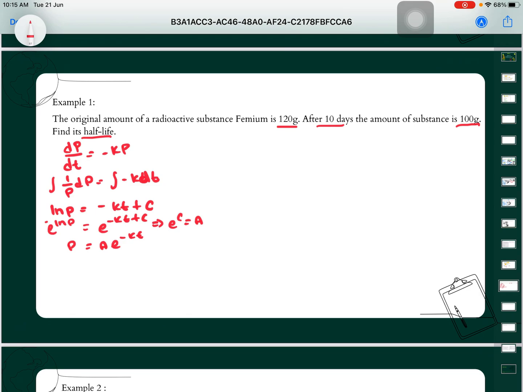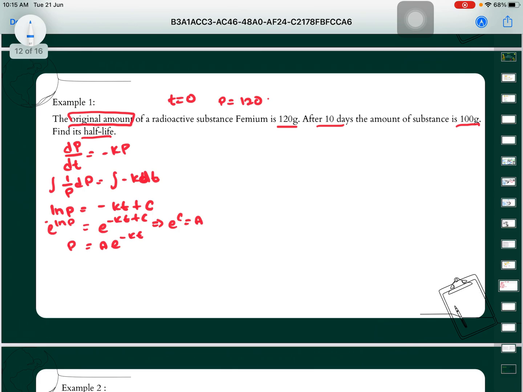Okay, so for the first question, we are given P0, the original amount, which means T is equal to 0, then P is equal to 120.